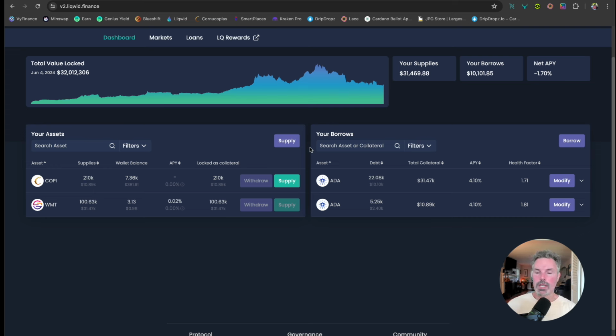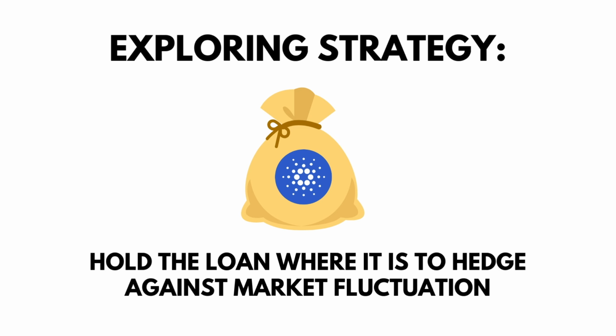Now we have this ADA that's in my wallet now to play around with. And so I'll give you a few strategies. Strategy number one is we could just leave that ADA in our wallet for a while to see what the market does.